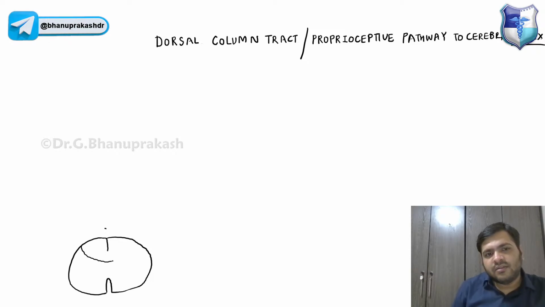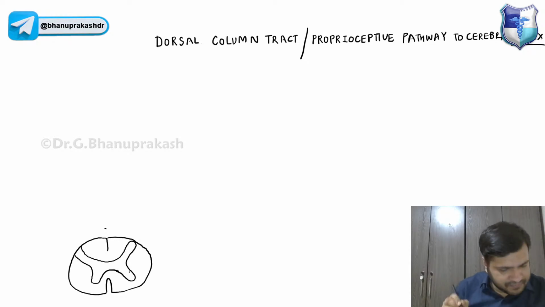I will be drawing the gray matter of the spinal cord.